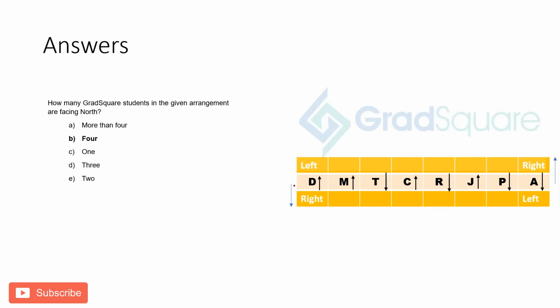How many students in the given seating arrangement are facing north? So let's check that. So we have north on upward. So 1, 2, 3, and 4. So it's Dinesh, Matthew, Chris, and Javed. So it's 4.